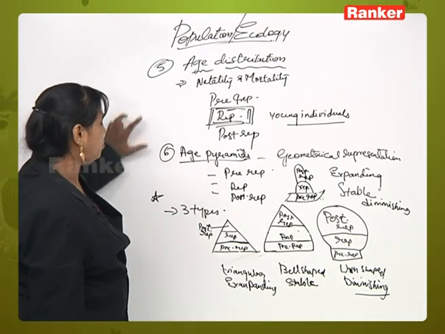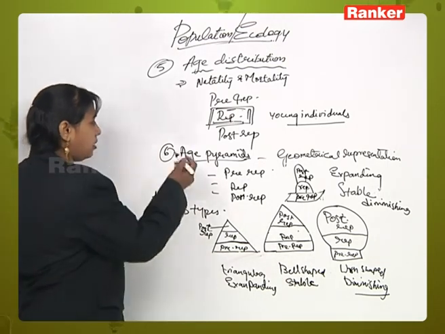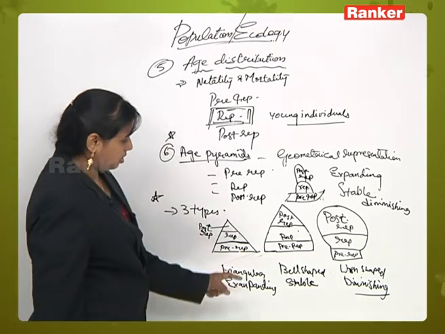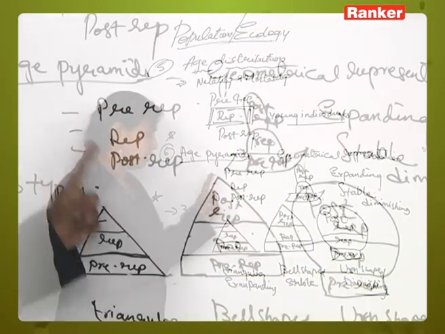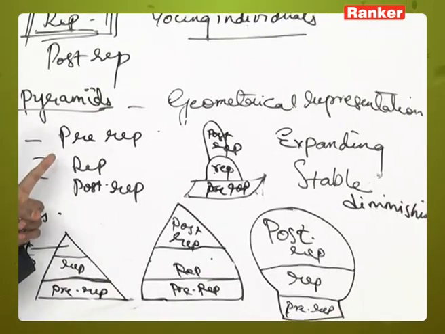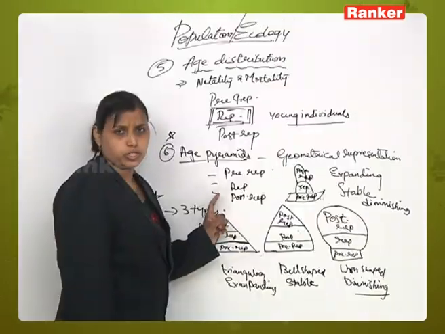Okay, this is about your age pyramids. This is important. And all these pyramids take into consideration all the three phases of the life cycle, that is the pre-reproductive phase, reproductive phase and the post-reproductive phase.